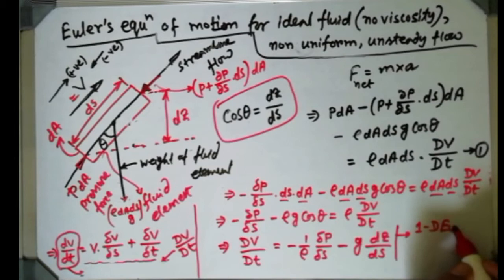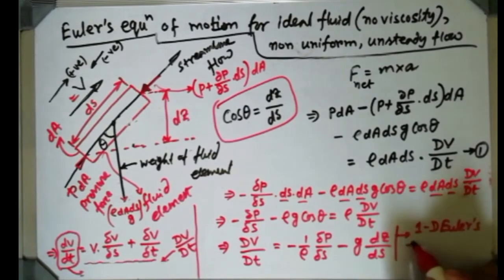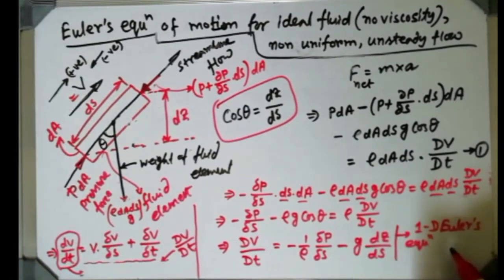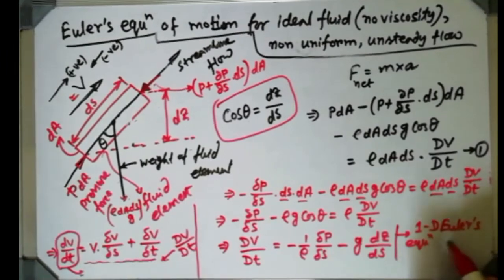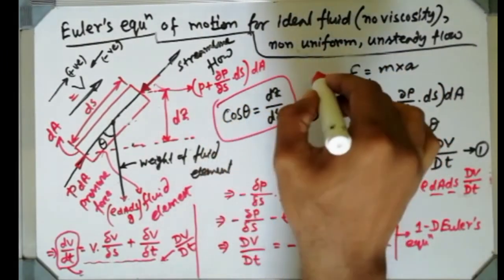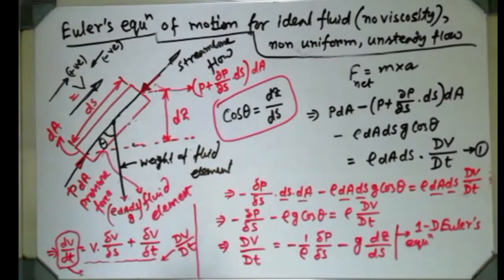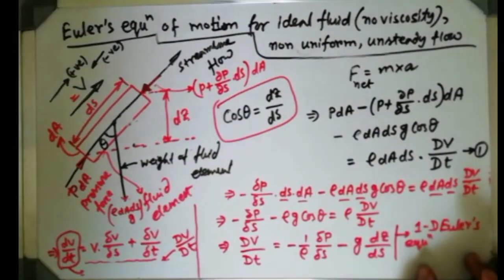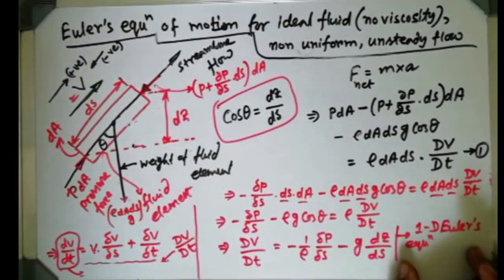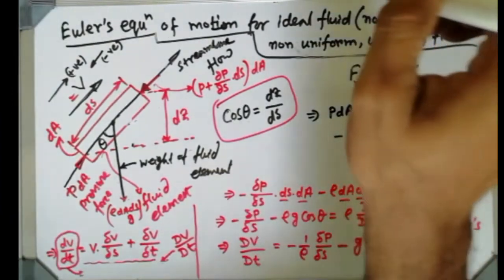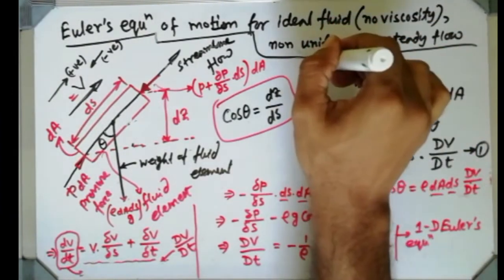1D Euler's equation for unsteady non-uniform ideal fluid. Mind the conditions. This is a one-dimensional Euler's equation for ideal fluid, non-uniform and unsteady flow.